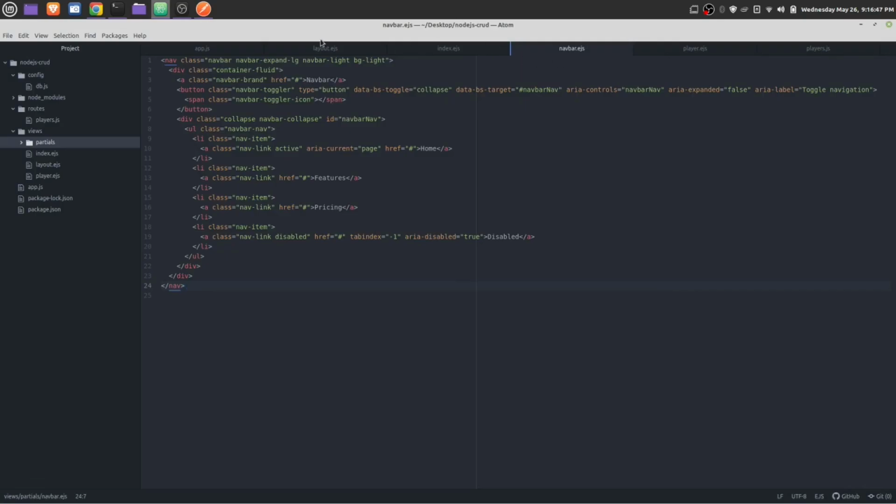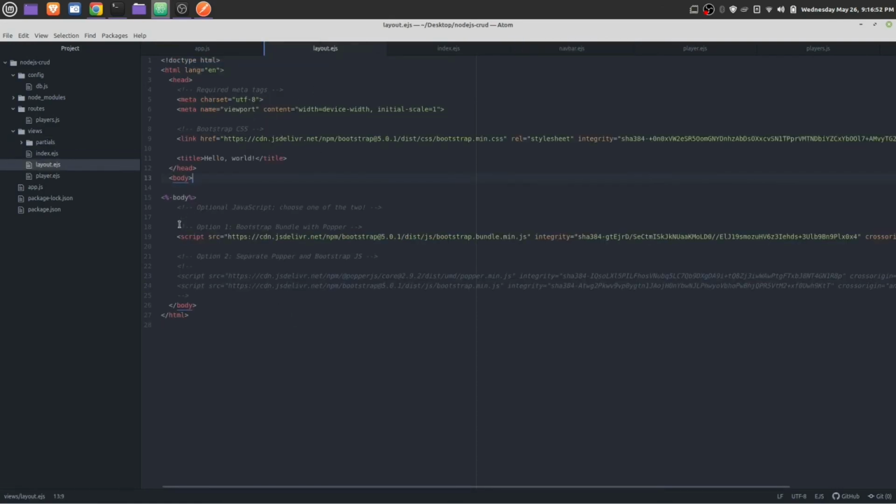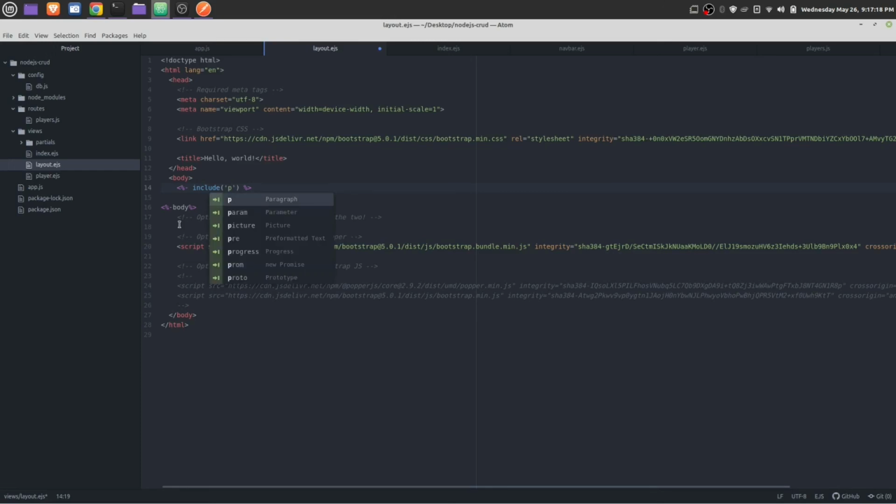Let's include this navbar inside our layout. We can include our navbar inside this layout before this body, so let's include it here, with the percent sign and dash, and here include, where it is, inside partials/navbar.